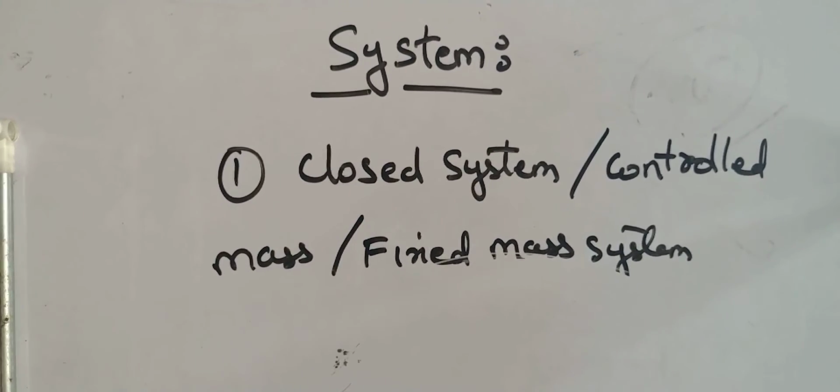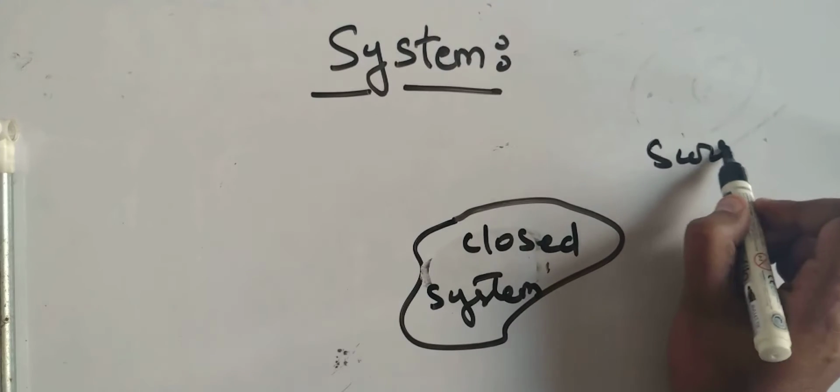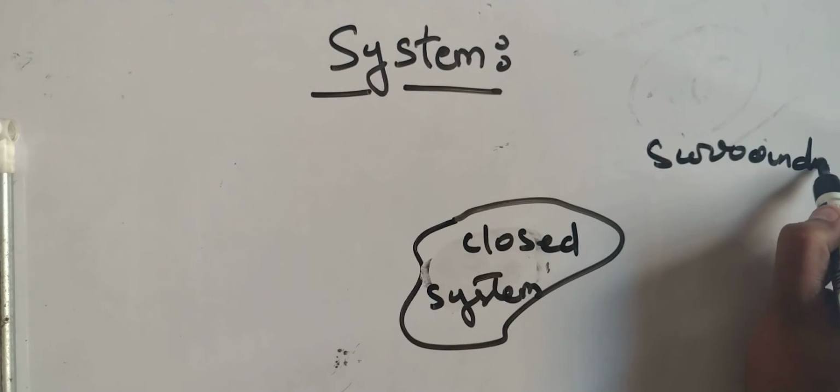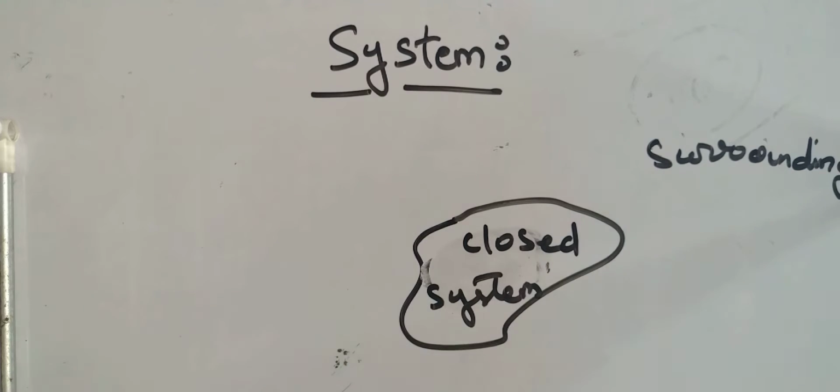Okay, so how it is operational, I'll tell you with an example. Imagine this is a system, this is a closed system, and this is the surrounding.